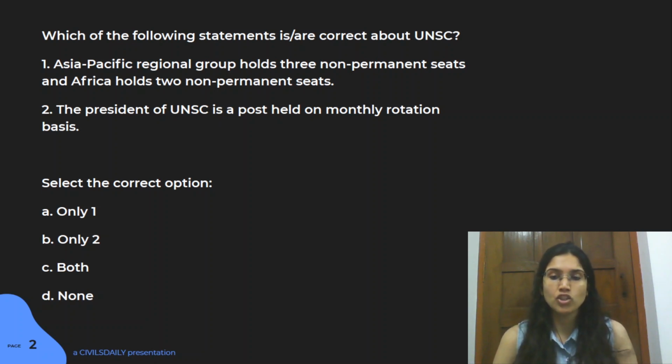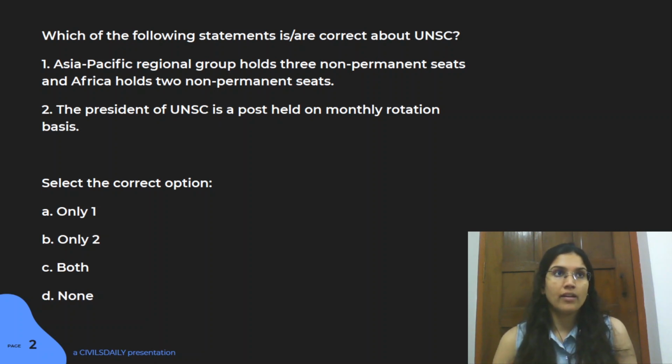And the Eastern European group has been given 1 seat. So this is the major distribution of seats in the UNSC. We have 10 non-permanent seats and 5 permanent members, so in total we have 15 members here, right?